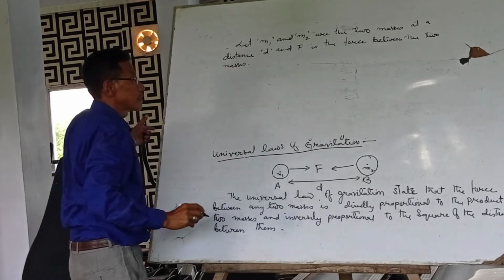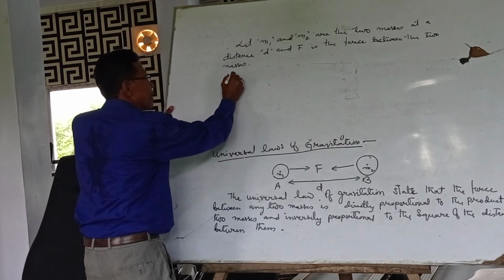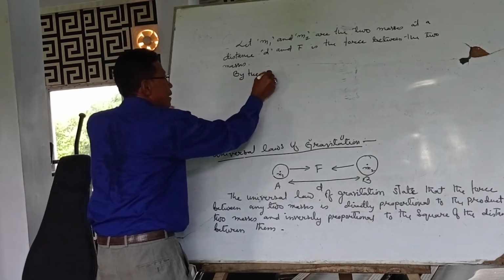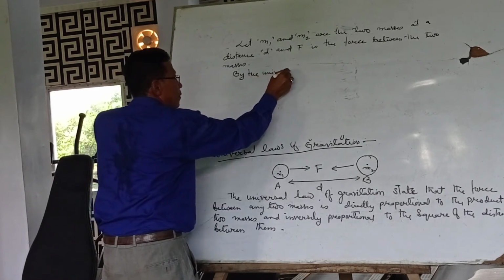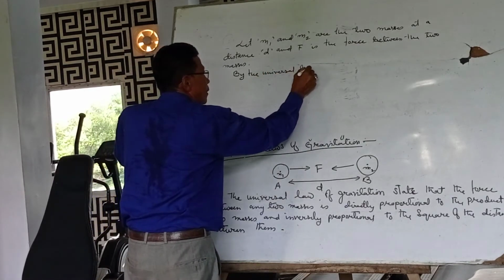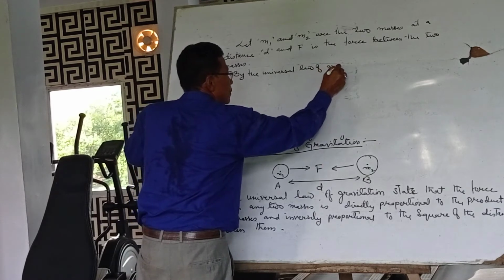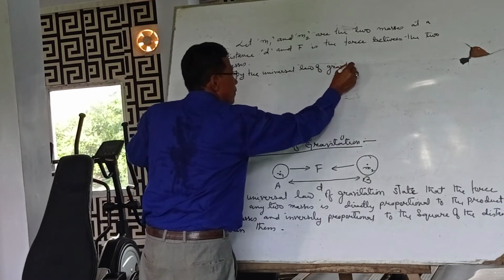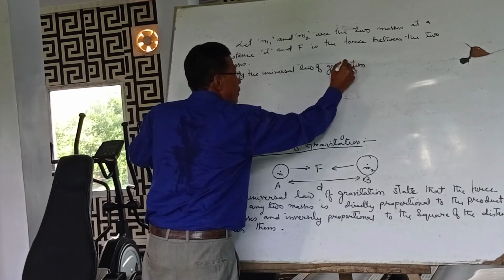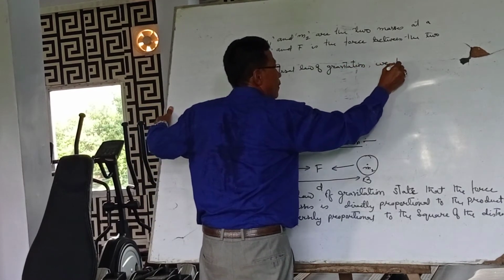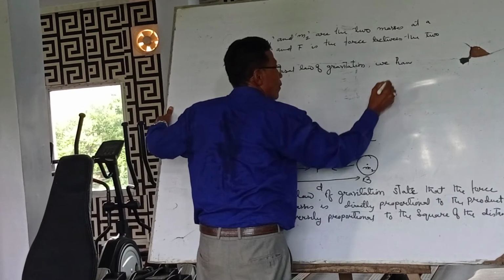Now by the universal law of gravitation, what do we have?